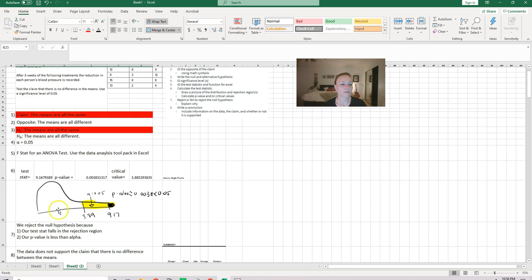That's based on the fact that our test statistic fell in the rejection region, so we rejected the null hypothesis. We turned the null hypothesis red. The null hypothesis is the same as the claim, so our conclusion says the data does not support the claim. And then we just rewrote the claim that there is no difference between the means.